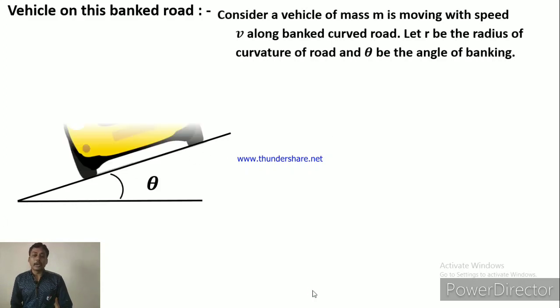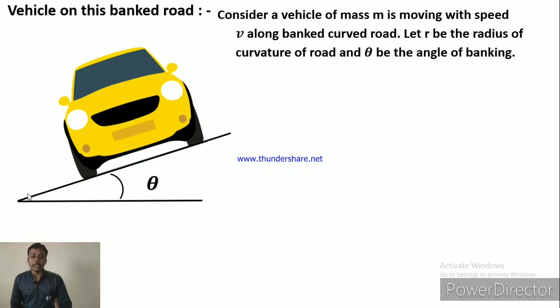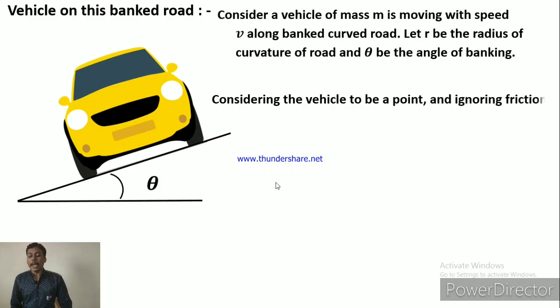Now consider a vehicle of mass m on this banked road. Considering the vehicle to be a point and ignoring the friction, because we have to study the forces. So consider the whole vehicle as a point and ignore friction as well as air resistance. These forces acting on the vehicle are very negligible, so we ignore them, not eliminate them.